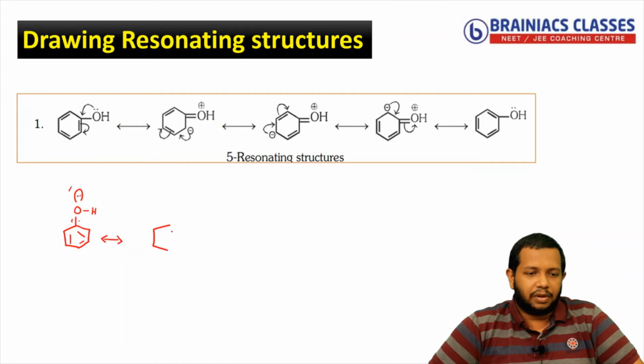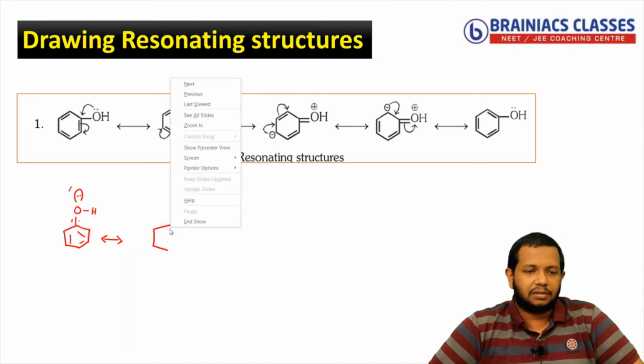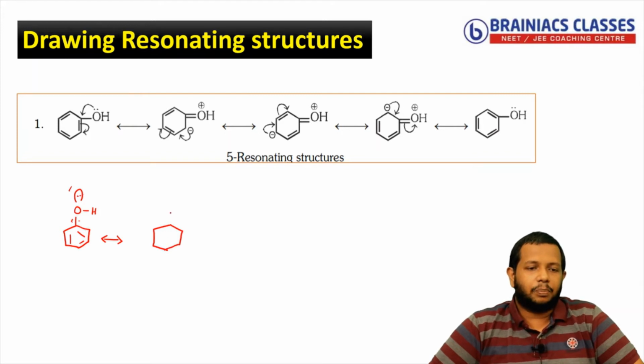I am drawing it a little big so that you can understand. The lone pair will shift towards the pi bond, so oxygen will become positive here because the lone pair is lost, and it will come over here as a pi bond. Now when the pi bond comes here, you already know that there is a pi bond here, correct? That will get repelled because the valence of the carbon is lost. So how will it come? It will come to that adjacent carbon as a negative charge. So I can draw a negative charge here, the remaining thing as such.